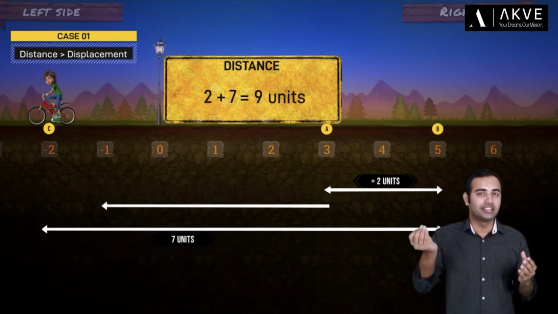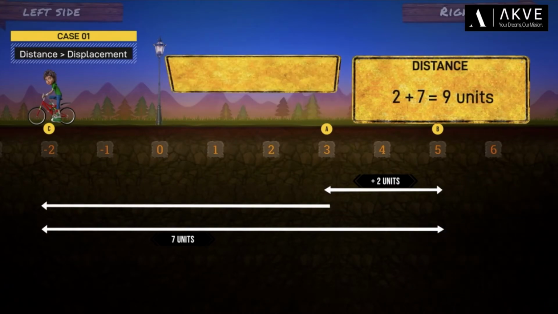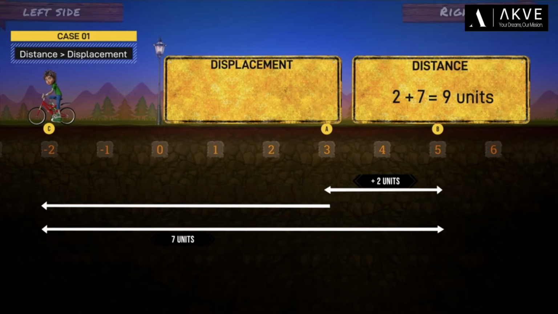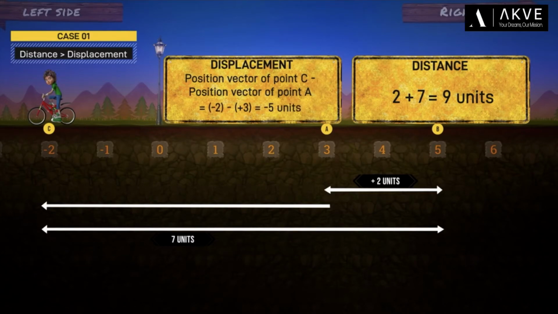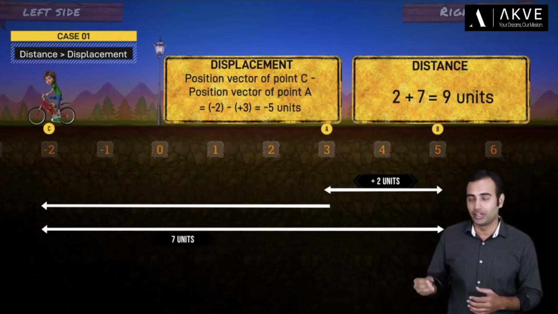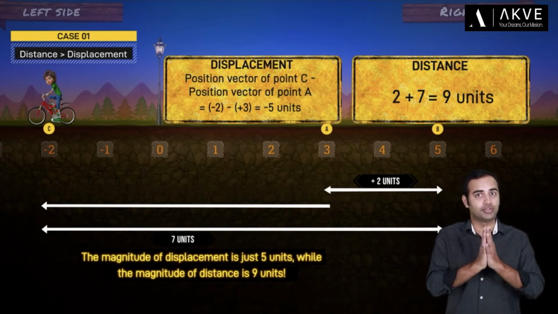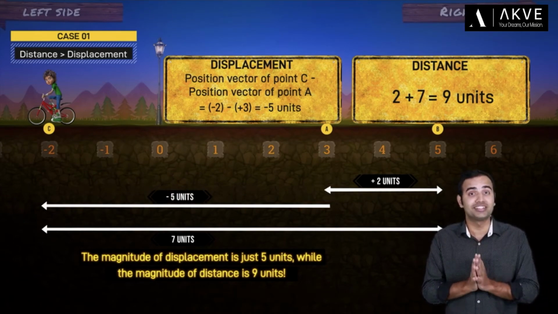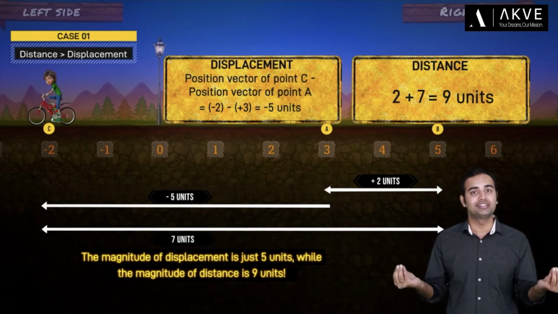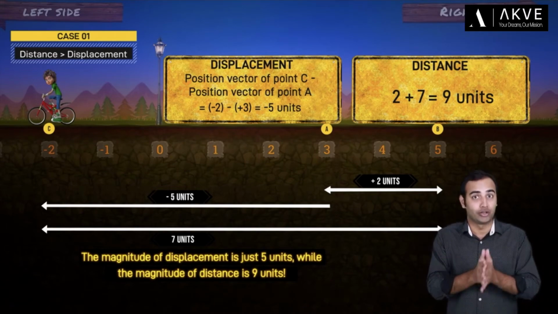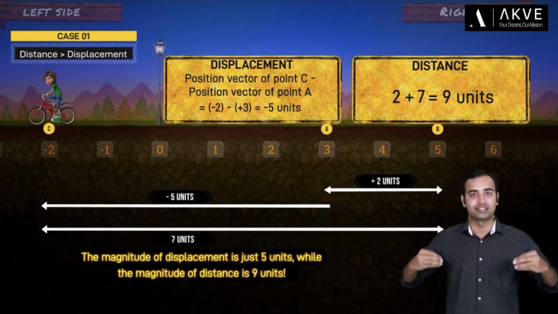But what about the displacement of the cyclist? Well, it's actually the position vector of point C minus the position vector of point A. Now this essentially comes out to be minus 2 minus plus 3, or minus 5 units. Now from here I can say that the magnitude of displacement is actually 5 units, but the magnitude of distance is 9 units. So you can clearly see that they are not equal to each other, and on top of that, distance is larger than displacement.